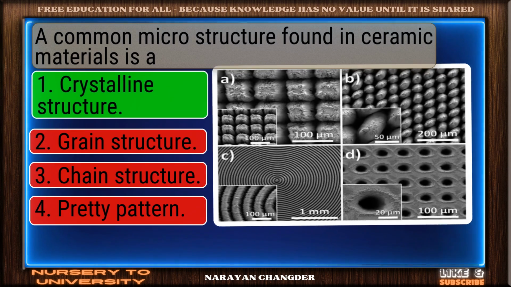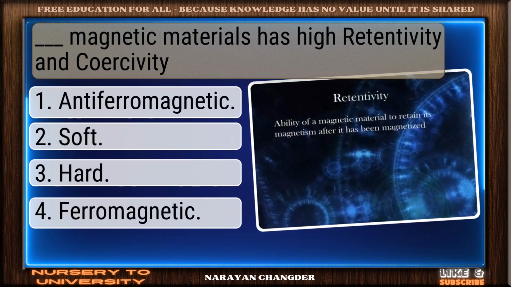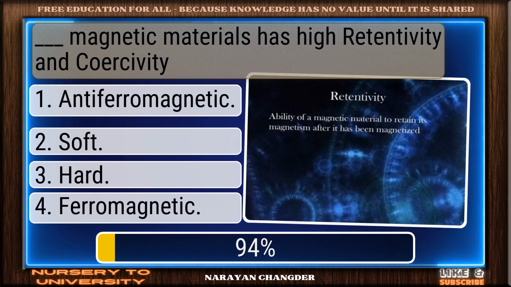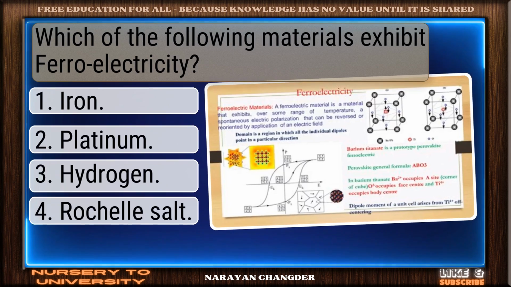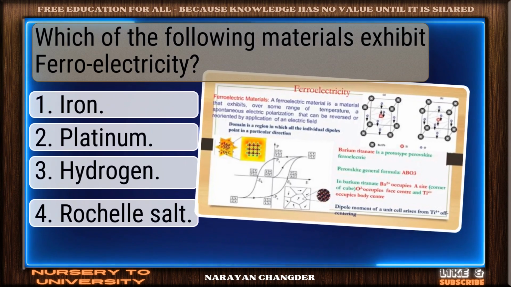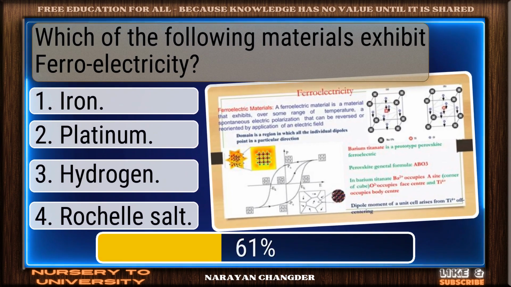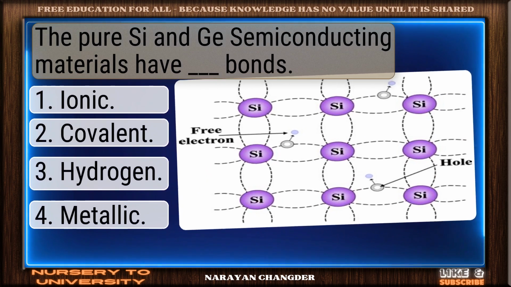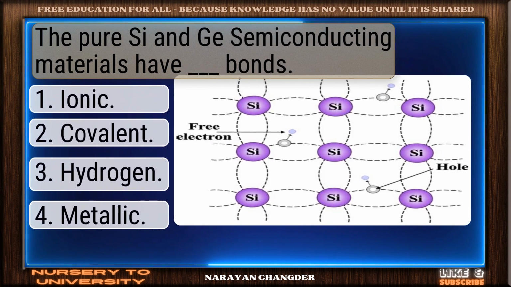Well-reasoned, crystalline structure. Dash magnetic materials has high retentivity and coercivity. Nicely done, hard. Which of the following materials exhibit ferroelectricity? Very good, Rochelle salt. The pure Si and Ge semiconducting materials have a dash bonds.